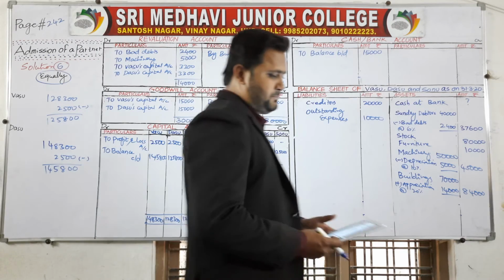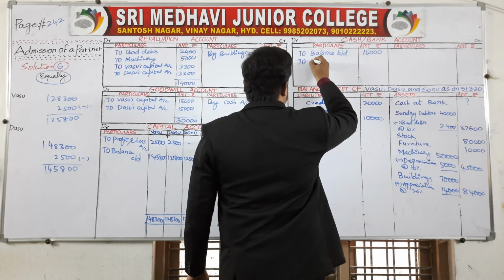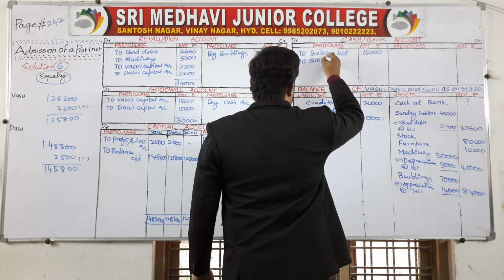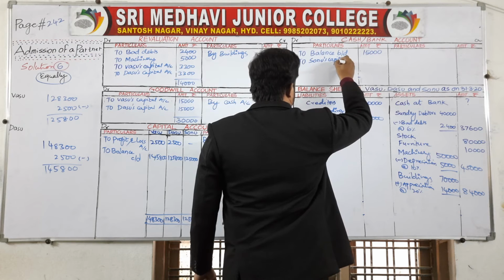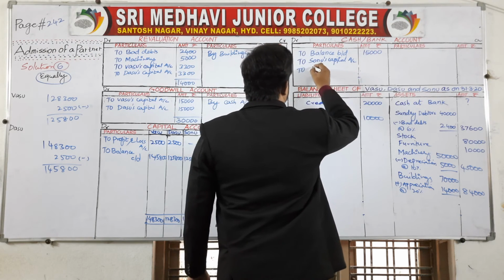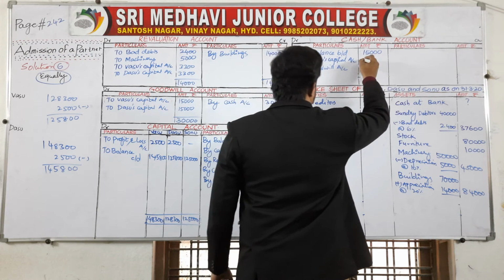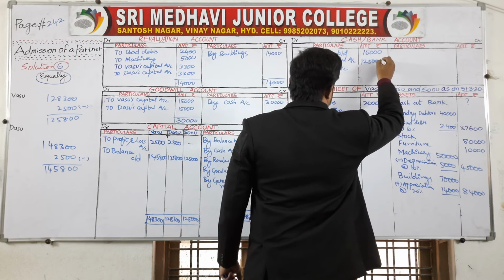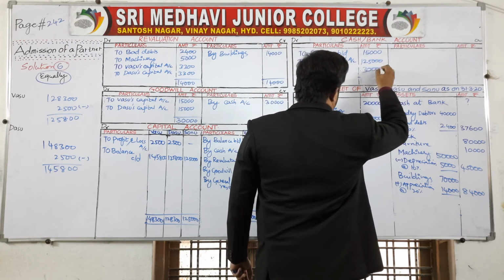Now the cash and bank account. Who is the new partner? Sonu is the new partner. So to Sonu's capital account, to goodwill account. Sonu's capital 1,25,000, whereas goodwill is 30,000.